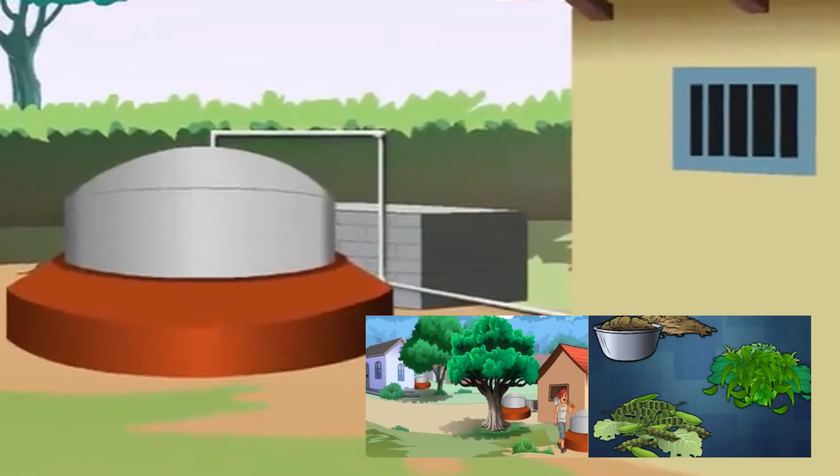Biogas is very convenient to use. It also produces excellent fertilizers during the formation process, which is very good for irrigation or agricultural work. Hence, farmers keep biogas plants in their house yards. In many areas in villages, we can find almost all houses having a biogas plant. It's very useful for their household uses and farming uses. Biogas is very helpful to all the houses located in the villages.